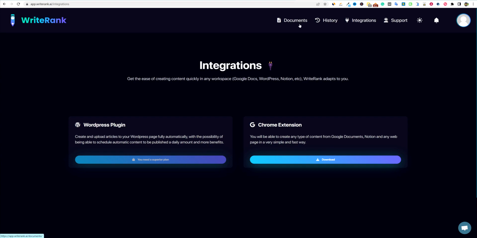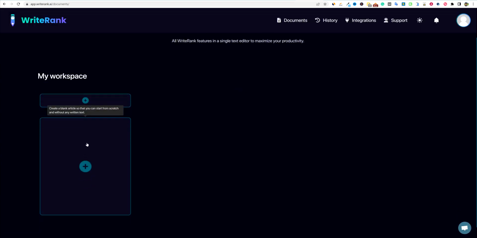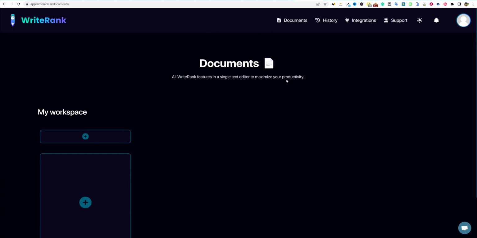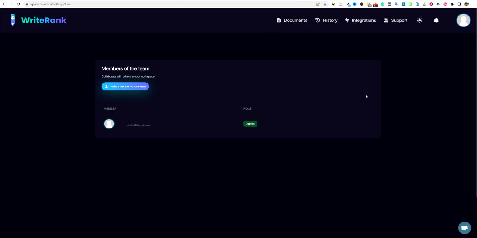Again, we don't have history or documents right now, but I'm going to click on documents. We have our workspace and so forth. This is where you can easily invite a team member. You just go up to your profile, go to team member, invite team member. You just click that button. You'll be able to sign up or invite your team members.